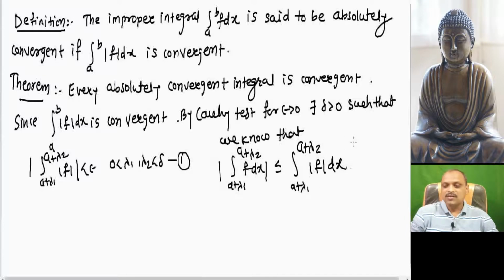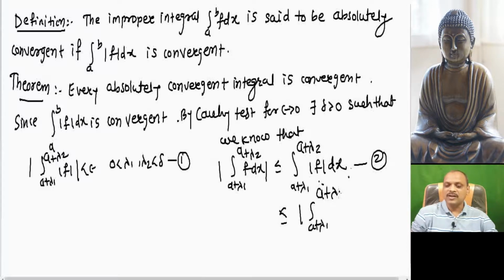Call this equation number 2. See equation 1 and equation 2. This function is positive, therefore we take the modulus value of this. This implies that, since the function is positive, this is less than or equal to the mod of the integration a plus lambda 1 to a plus lambda 2 of mod f dx, depending on the values of lambda 1 and lambda 2, smaller and greater.